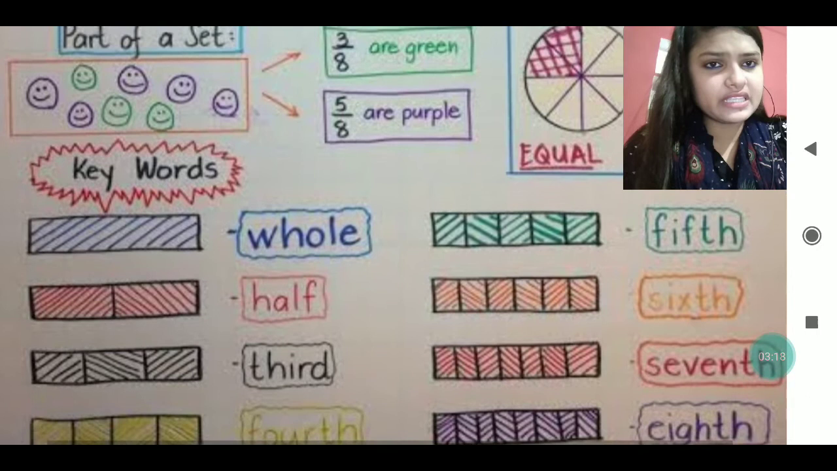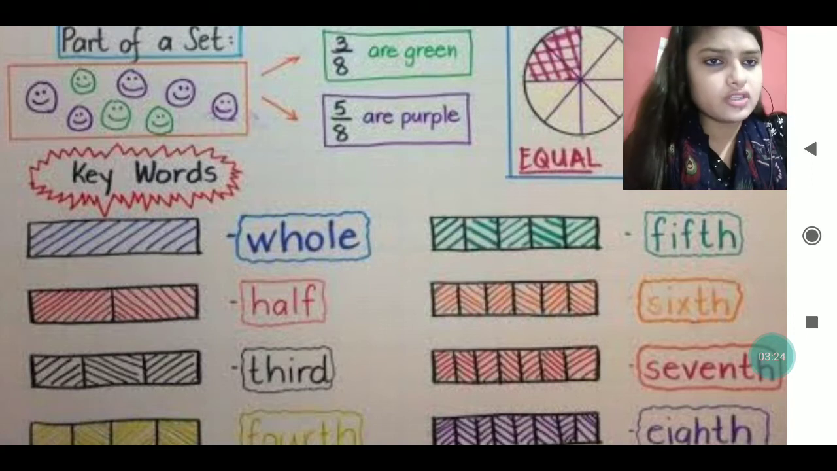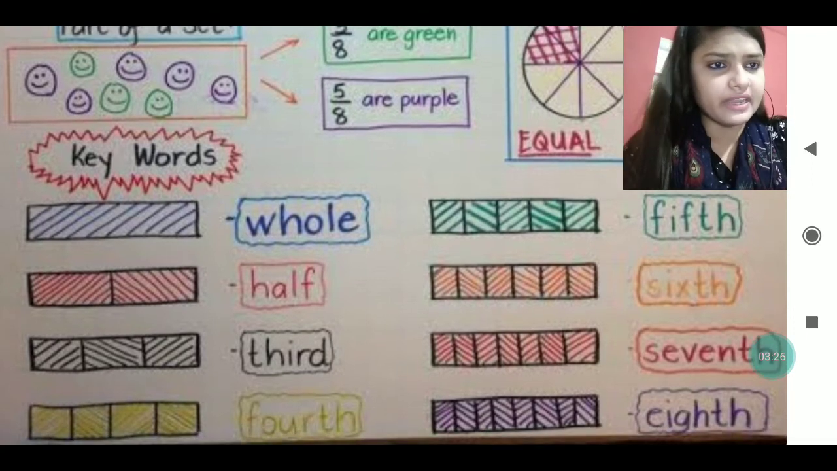You can see here also it is being distributed. The whole is there, then it is divided into two parts, then three parts, which we have already done. So have one look at how it is being done, and after that we will move on to the next topic.